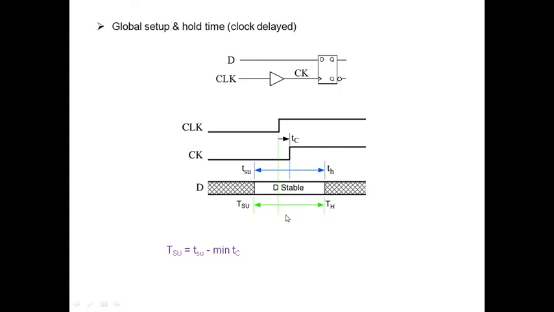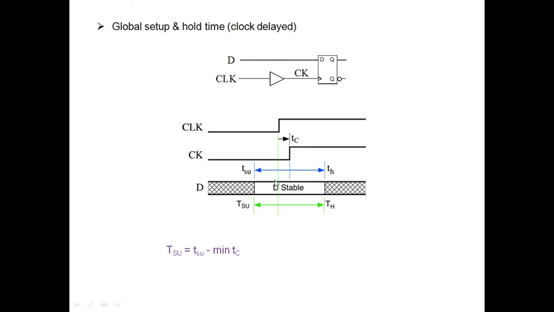Due to the involvement of the buffer, my local clock signal is shifted in this scenario. In the previous class I hadn't considered the buffer, which means the global clock signal was directly driving the D flip-flop. Because of the consideration of the buffer, the local clock signal is driving the D flip-flop, and we will check what happens to its setup and hold time.